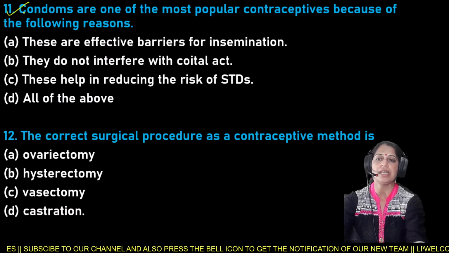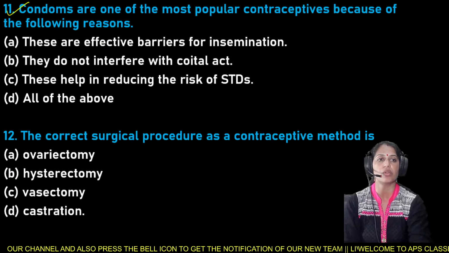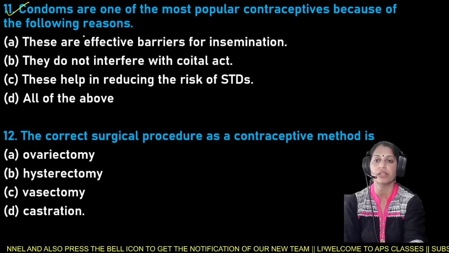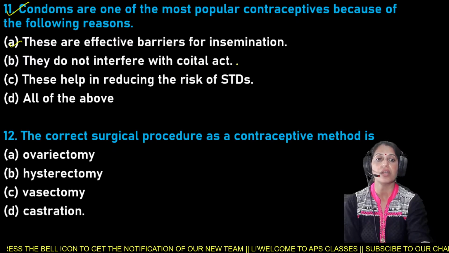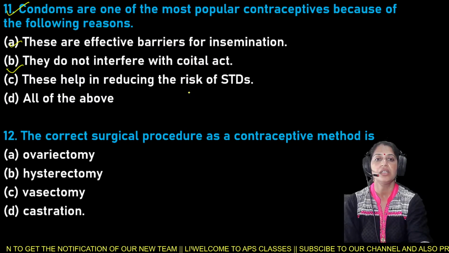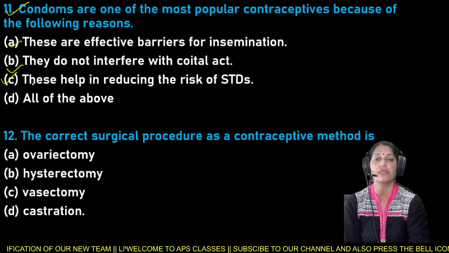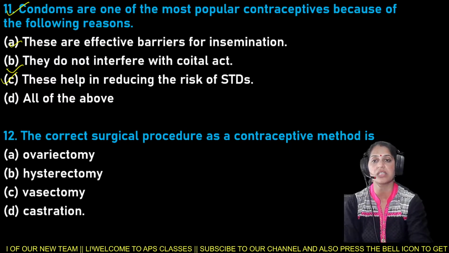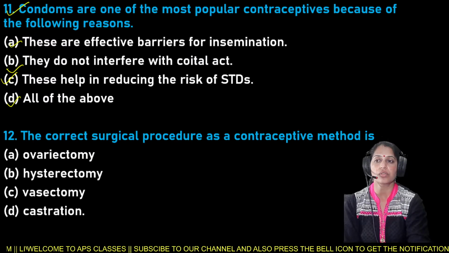Next is your question number 11, and your question number 11 is: condoms are one of the most popular contraceptives because of the following reasons. Option A is these are effective barriers for insemination. B, they do not interfere with coital act. C, these help in reducing the risk of STDs, that is sexually transmitted diseases, and D is all of the above. So it is the question number 11.